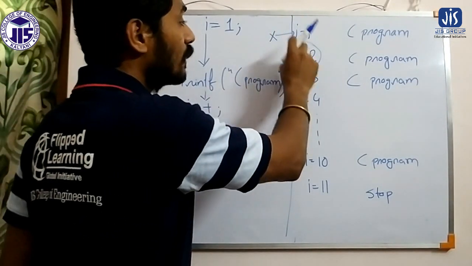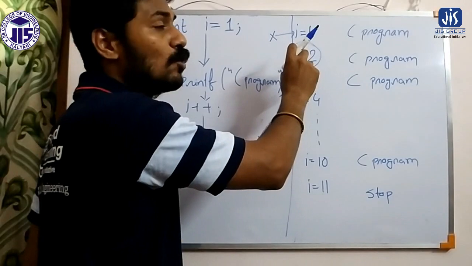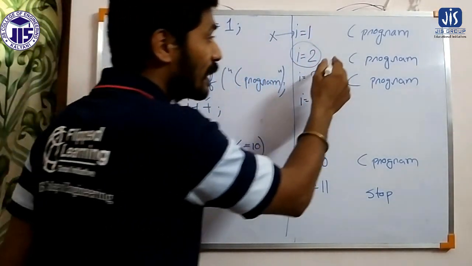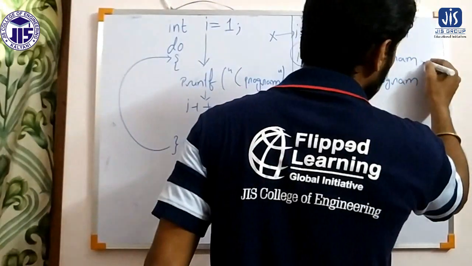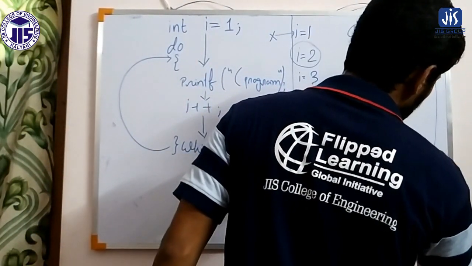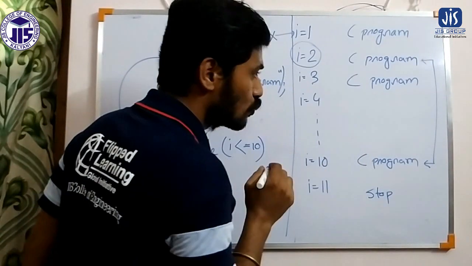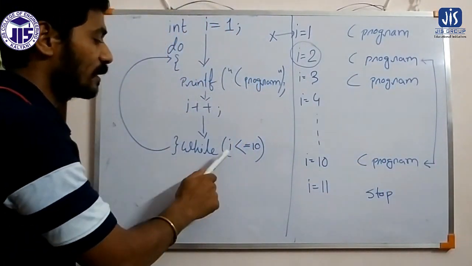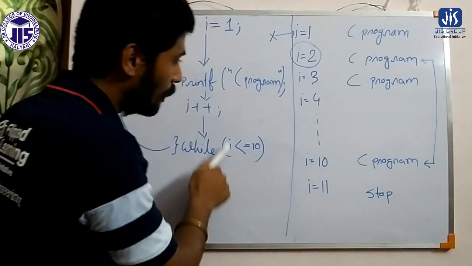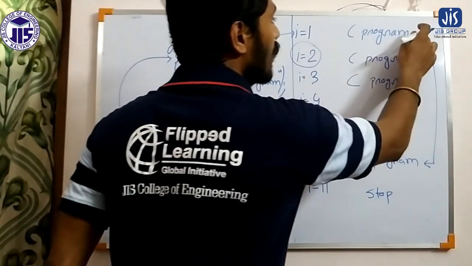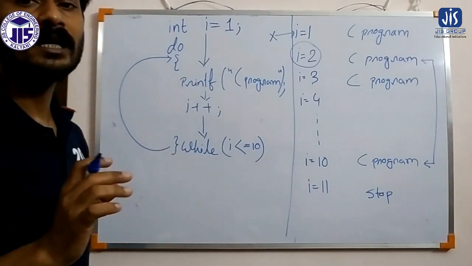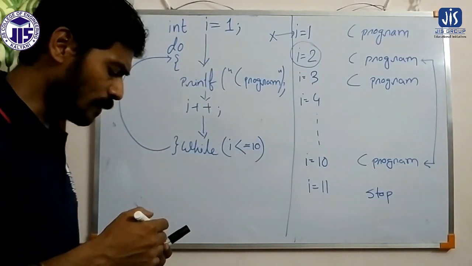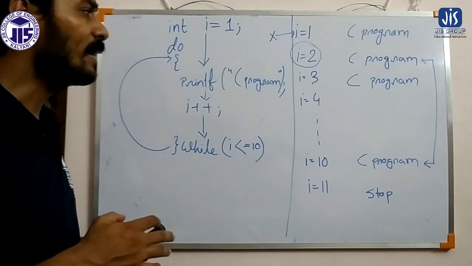But after that, after increment of the value of I, when it becomes 2, then we apply the condition. So from this point to this point, that means from I equals 2 to I equals 10, all the execution is completely condition dependent. But the first execution is not condition dependent, as we can see here. So that is the way we are executing this.